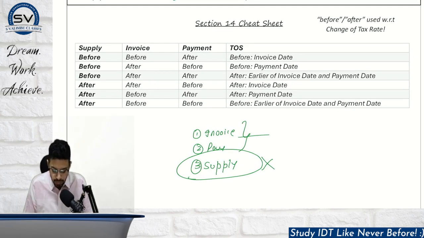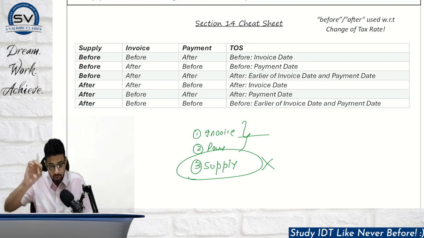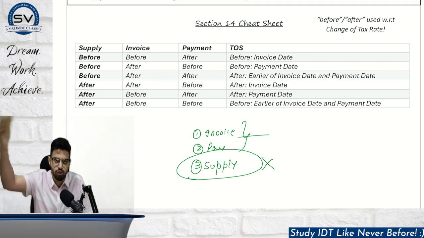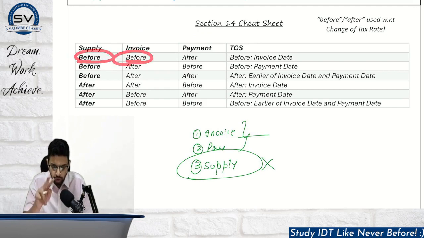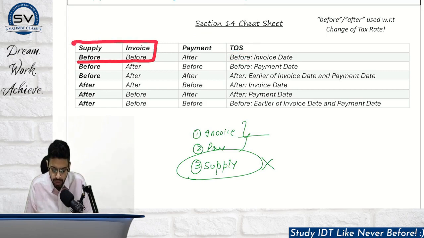Case number 1. If supply was done before or after, compared to what? The date of change of the tax. So exempt, taxable, exempt, 12 to 5%, whatever it is. Suppose supply was done before, invoice was done before, and payment was done after. Now out of these 3, you have to see where 2 of the 3 fall. Obviously 2 of the 3 will fall somewhere, right? If all 3 are before, then also there is no confusion, but we have to see 2 out of 3. Supply and invoice are before. So 2 fall before, hence the answer will be before. But now out of before, what will be the time of supply? I just told you that the supply date will never be the answer. So the invoice date will be the time of supply.